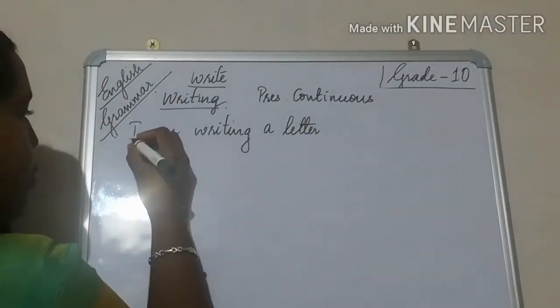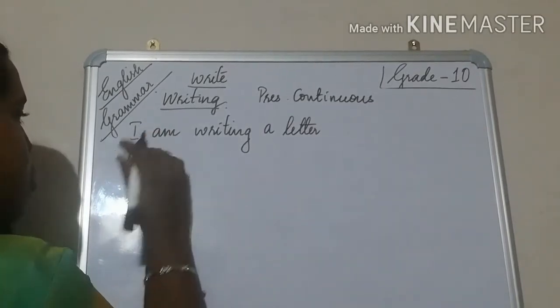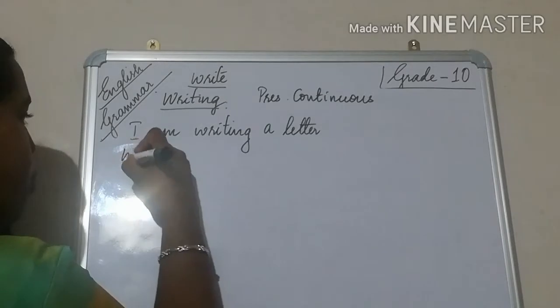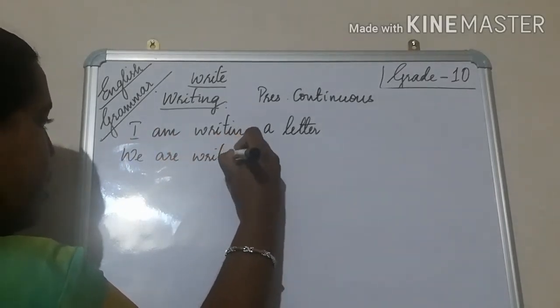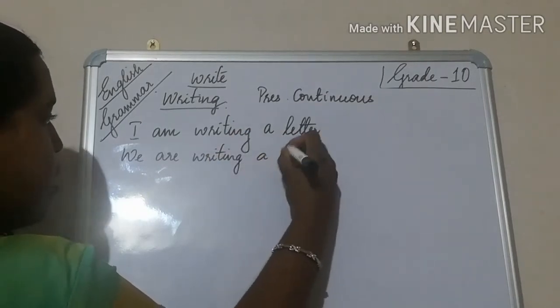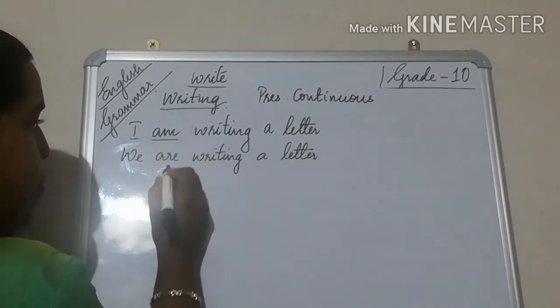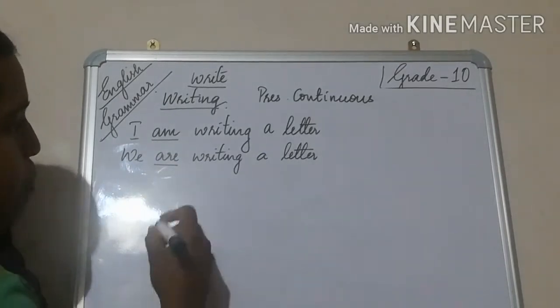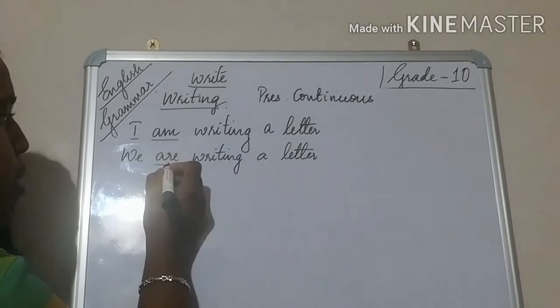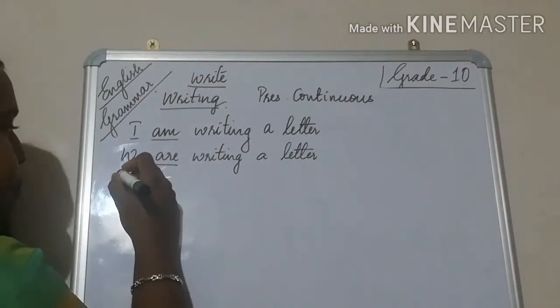Next one, plural: we are writing a letter. So you can see singular gets am and plural gets are, to indicate that it's plural. When it's plural, the helping verb should be in plural form.